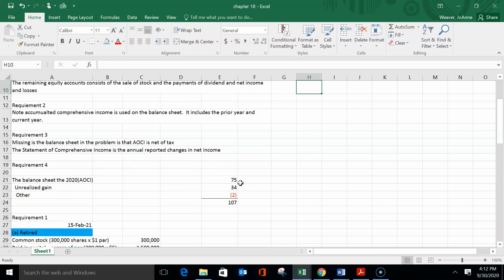And if we go up to the actual comprehensive activity for 2021, you can see I pulled down the unrealized gain for $34 million, and the other, a subtraction of 2, which actually explains by calculation how the balance sheet is the accumulation of comprehensive income, where the income statement is just the annual activity.